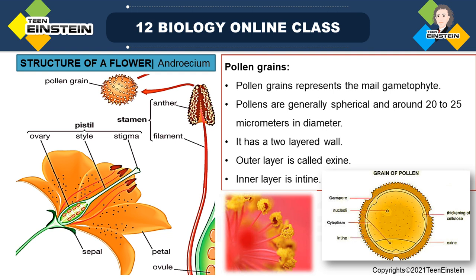Then we discussed the structure of the stamen. A single stamen consists of a stalk-like filament, and at the terminal position, at the top of that filament, you can see the anther, right? Coming to the anther, anther is a bilobed structure, and each lobe has two theca.